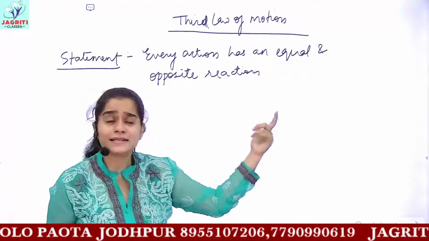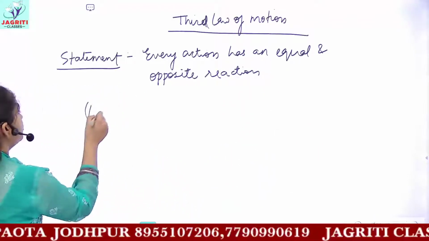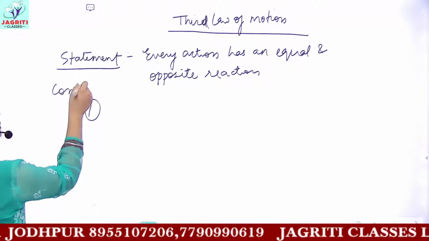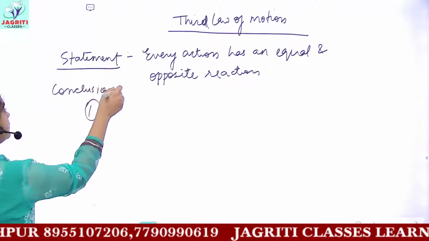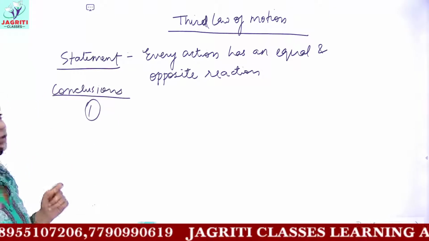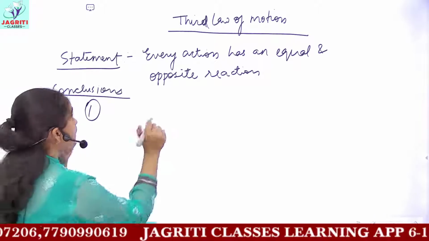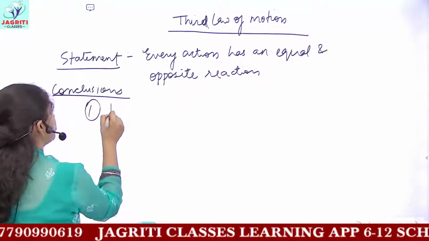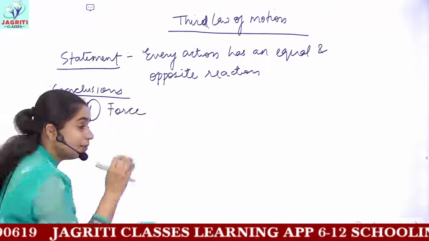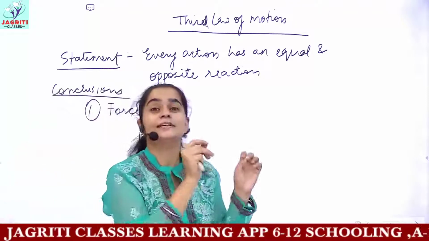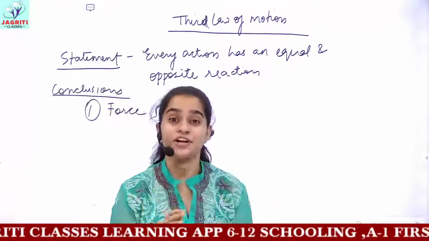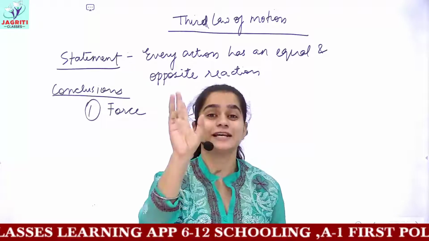Now to understand the statement, you can have many conclusions from the statement itself. The first conclusion which you can draw is that force always exists in pairs. That is, in every situation, in every condition, you have two forces present with you.